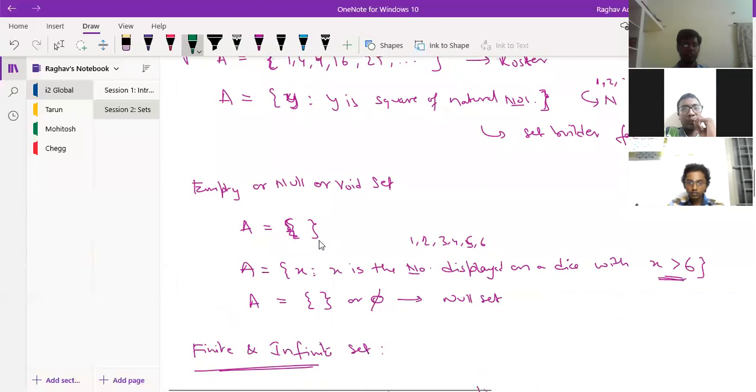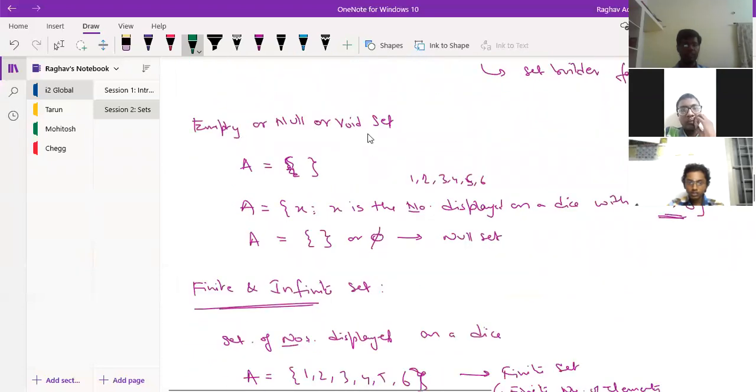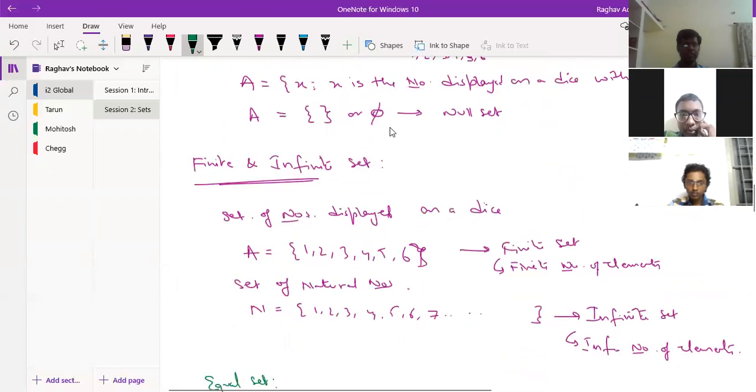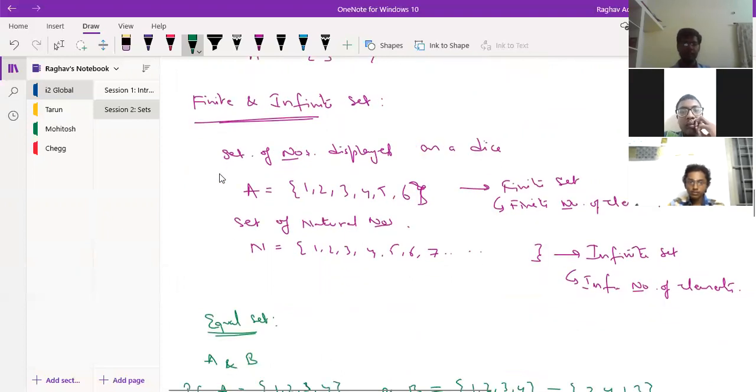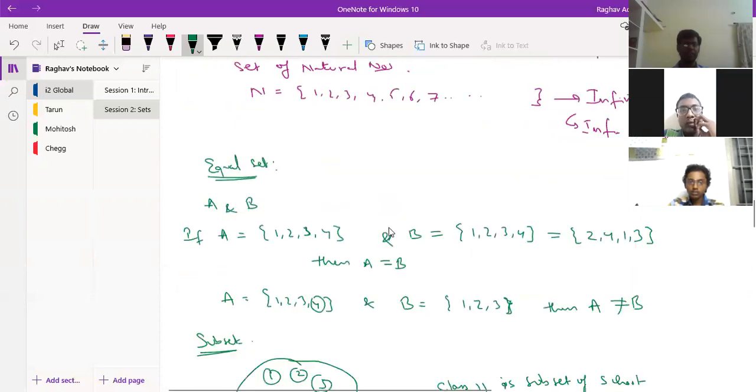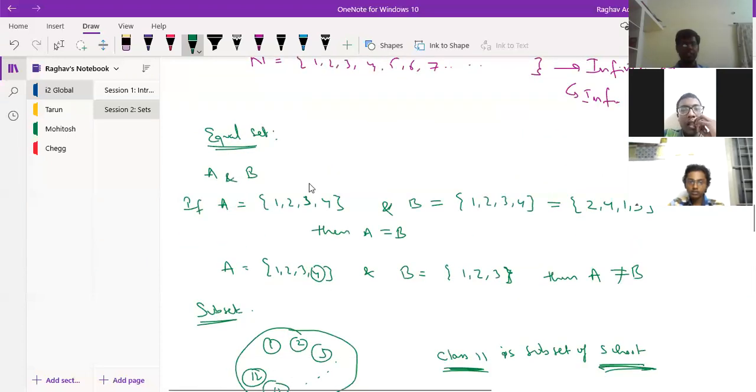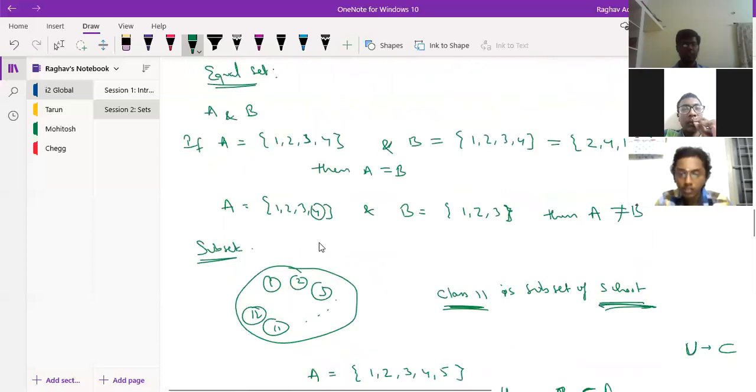Then we saw the null or void or empty set, which has no elements, which is represented by phi. Finite and infinite sets: if it has a finite number of elements, then it is finite. If it has an infinite number of elements, then it is infinite. Simple. Equal sets mean each and every element of both the sets has to be the same, right? Even if one element is extra anywhere, then it is not an equal set.